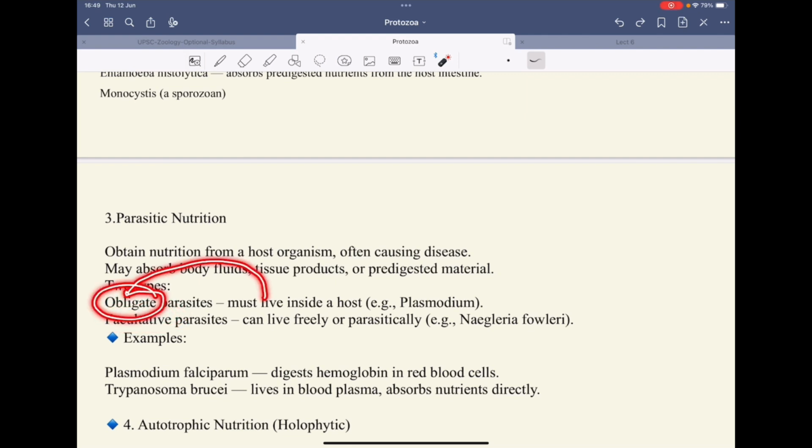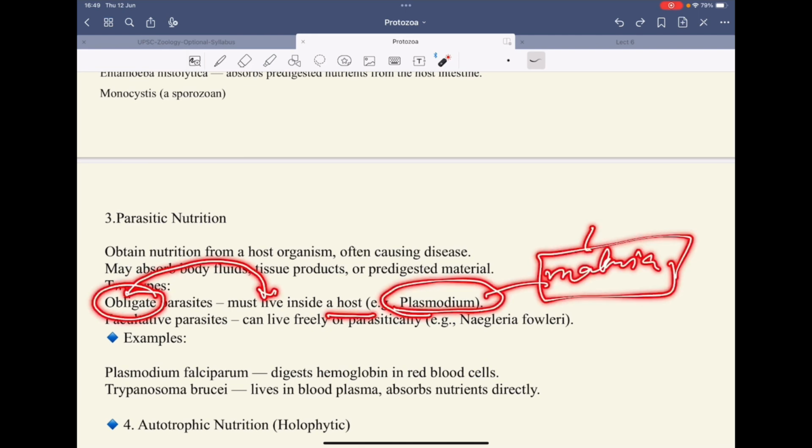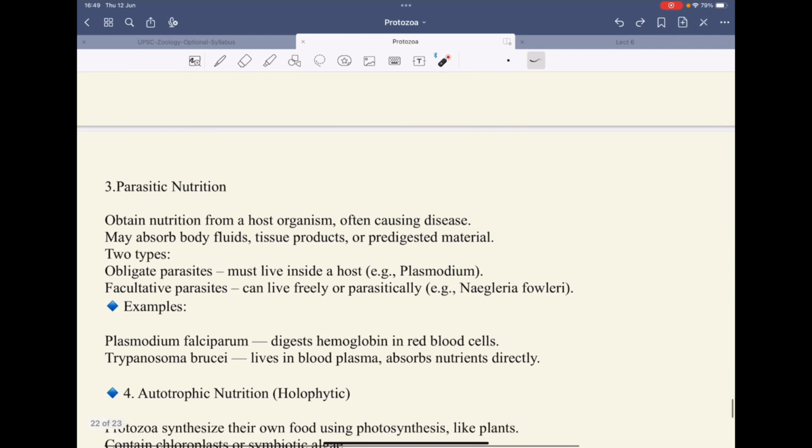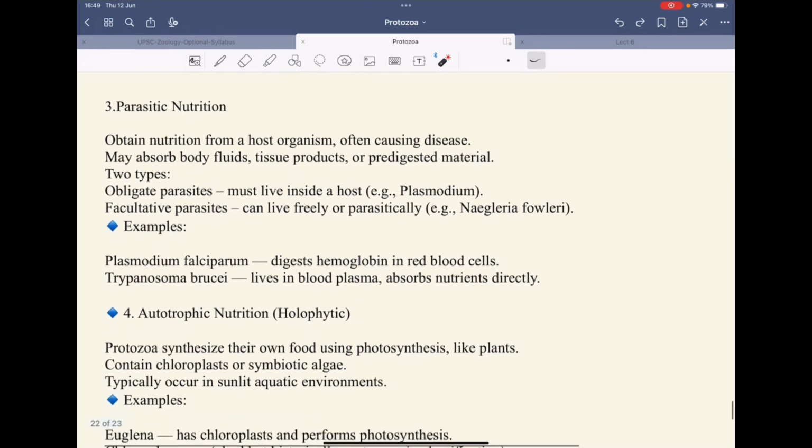Obligate parasites are those parasites that must live inside the host. For example, Plasmodium, that causes malaria. It lives inside the host, whether it's female Anopheles or the human. Then facultative parasites can live freely or parasitically over the body. For example, this is Naegleria fowleri. Its examples include Plasmodium and Trypanosoma.